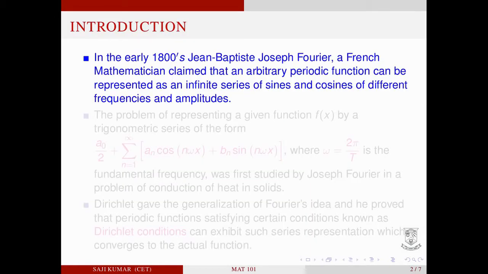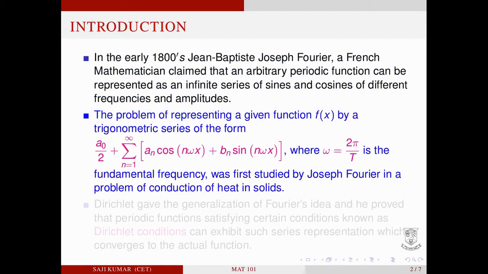Introduction. In the early 1800s, Jean-Baptiste Joseph Fourier, a French mathematician, claimed that an arbitrary periodic function can be represented as an infinite series of sines and cosines of different frequencies and amplitude. The problem of representing a given function f(x) by a trigonometric series of the form a0/2 plus sigma n equal to 1 to infinity a_n cos n omega x plus b_n sin n omega x, where omega equal to 2 pi by T is the fundamental frequency, T is the period, was first studied by Joseph Fourier in a problem of conduction of heat in solids.